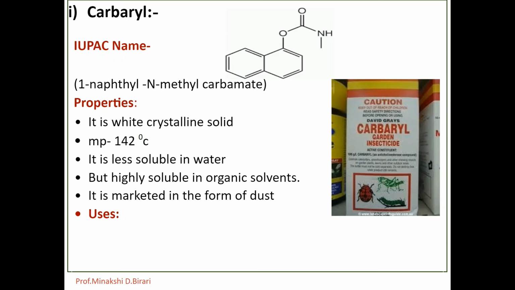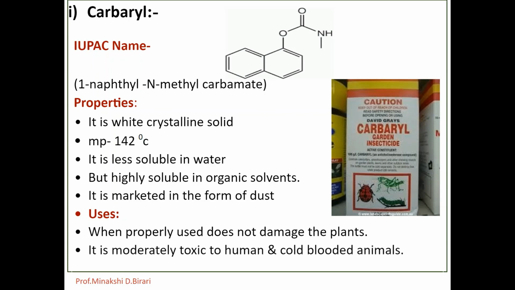What are the uses of carbaryl? When properly used, it does not damage the plant, does not lower the crop yield and does not detract from taste and odor of products. The products of hydrolysis and hydroxylations are mainly less toxic and less stable than carbaryl and do not accumulate in plants.